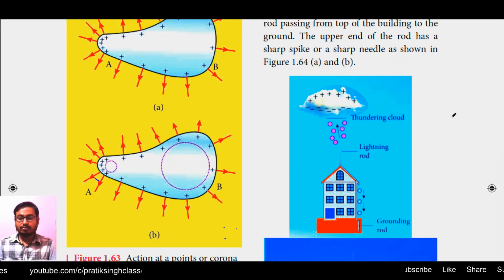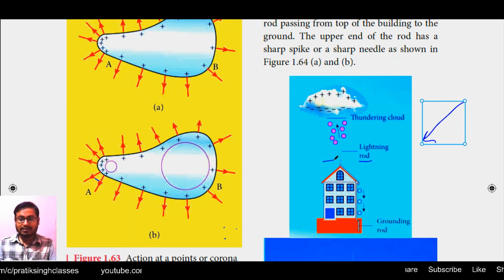As you can see in this figure, there is a tall building. At the top of the building a lightning rod is attached. This is the lightning rod, and at the top of this rod there are very thin spikes whose cross sectional area is very small. Because the cross sectional area is small, the positive charge density is very high.